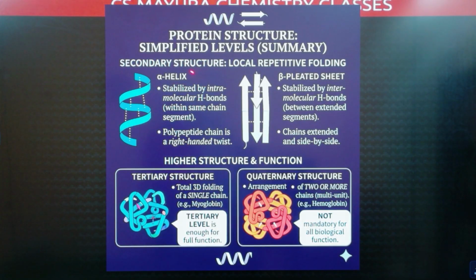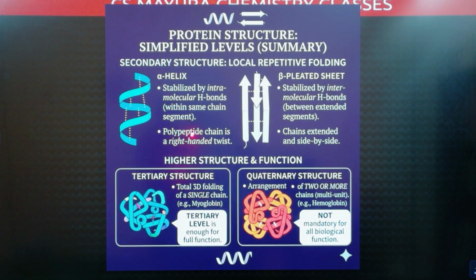See, secondary structure. Alpha helix is there, beta pleated sheet is there for secondary structure. Alpha helix means it is stabilized by intramolecular hydrogen bonds. These are intramolecular hydrogen bonds. So this alpha helix structure is stabilized by intramolecular hydrogen bonds. This is a single polypeptide chain. Right-handed screw, not left-handed. Why right-handed? It depends on the steric constraints.